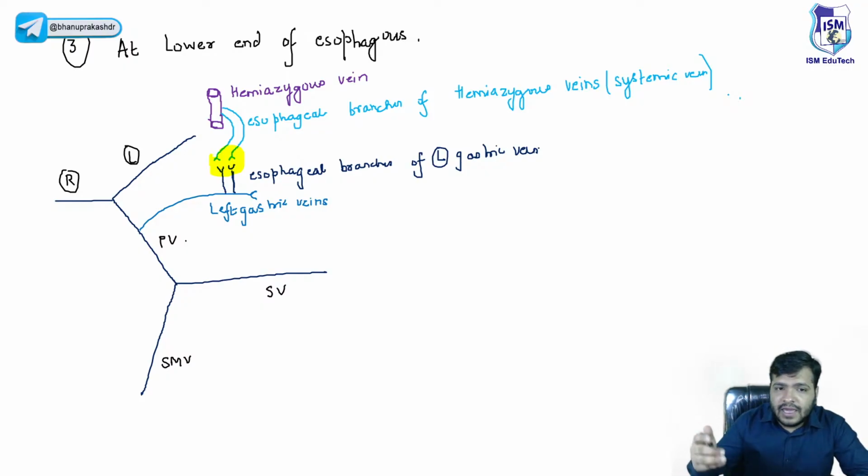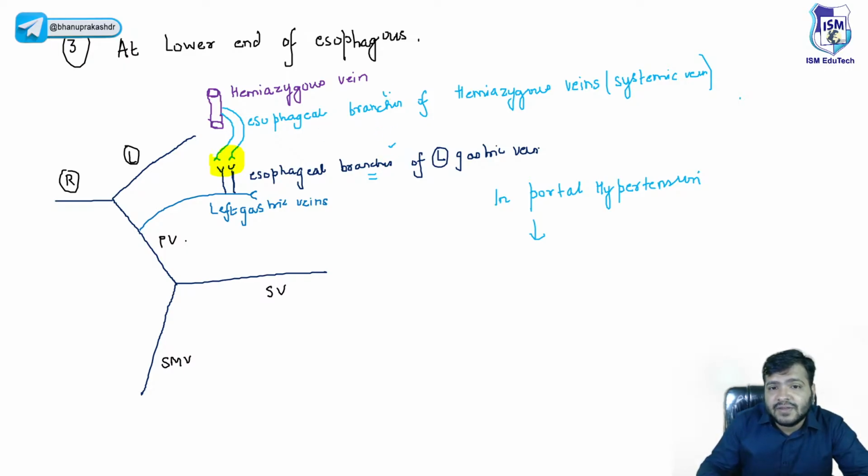Now, if there is any portal hypertension, remember beta, in portal hypertension, now what will happen? These short esophageal branches of the left gastric veins or the esophageal branches of the hemiazygos vein will get engorged.